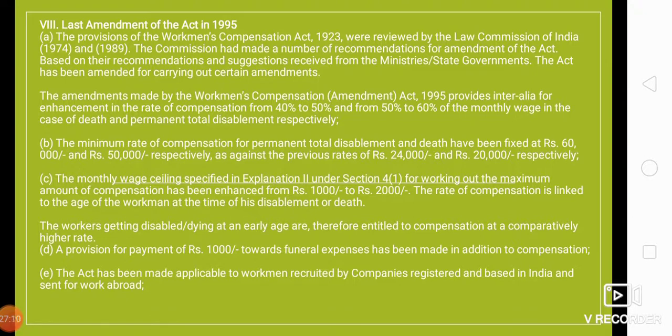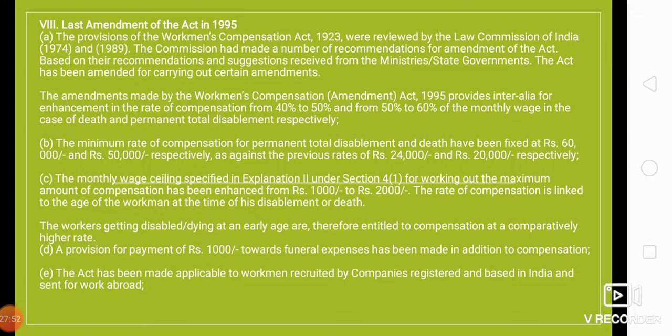So based on their recommendations and suggestions received from the ministries and state governments, the Act has been amended for carrying out certain changes. So the amendments made by the Workmen's Compensation Amendment Act 1995 provide inter alia for enhancement in the rate of compensation from 40 to 50%, right, and 50 to 60% of the monthly wage in the case of death and permanent total disablement respectively. Right. So that is from 40 to 50% in case of death and from 50 to 60% in case of permanent total disablement.